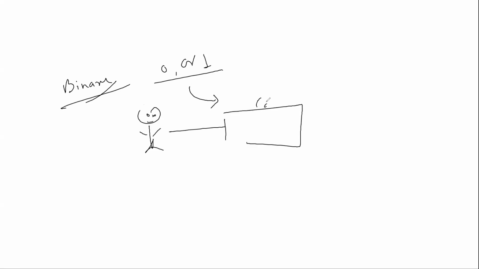In this, binary represents 0 or 1. This person is communicating with the calculator to do the 2 plus 2 and get the result. He is giving this instruction through some medium to communicate with this calculator. That is nothing but machine level language.